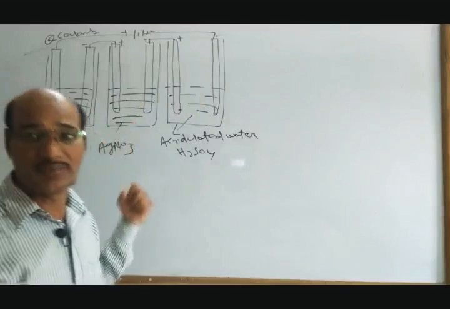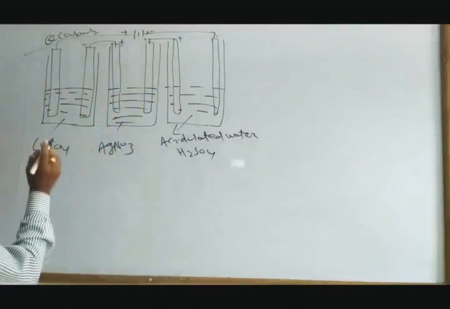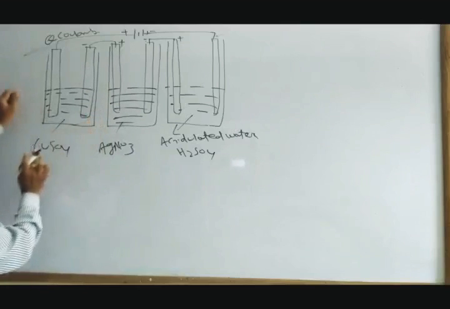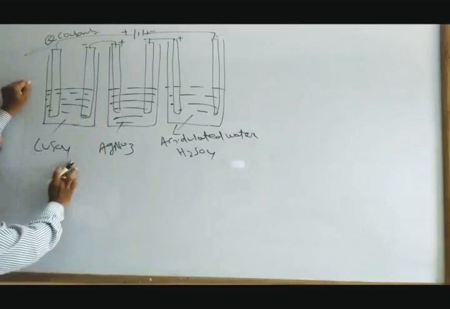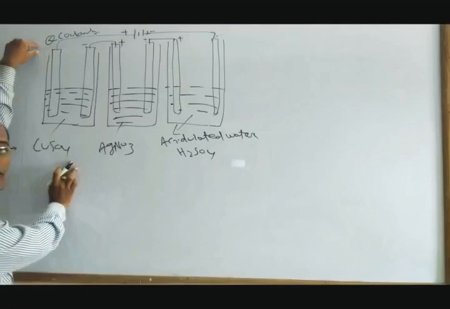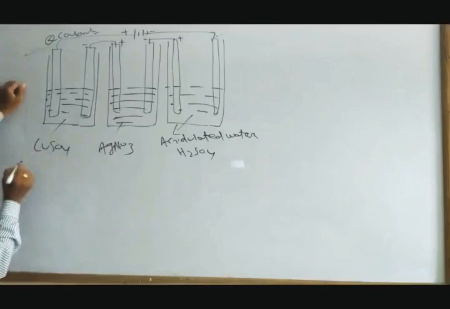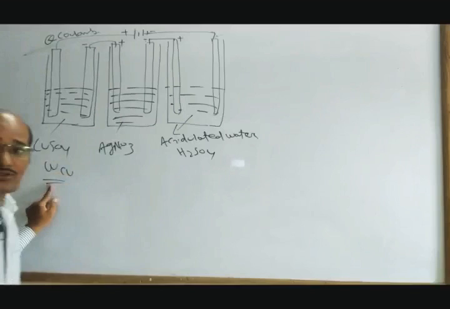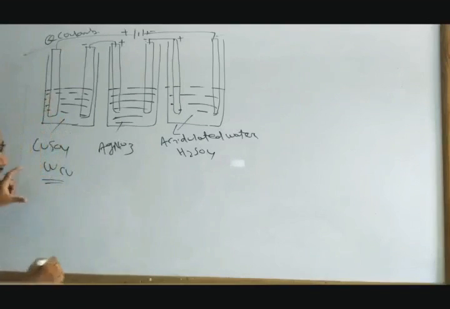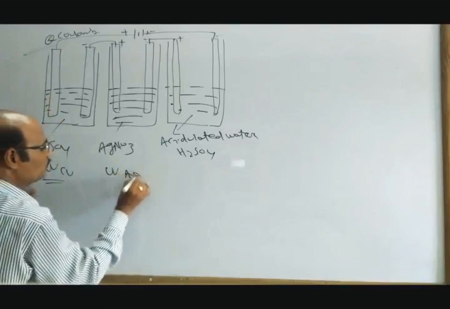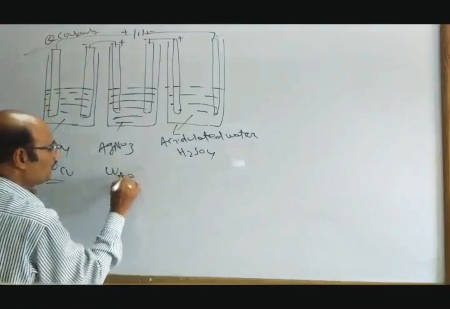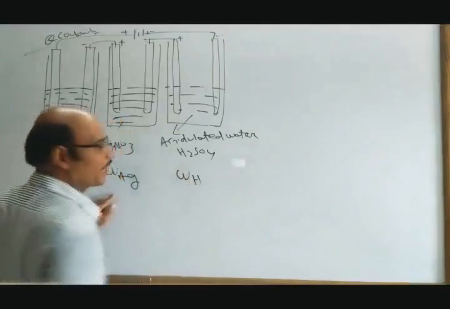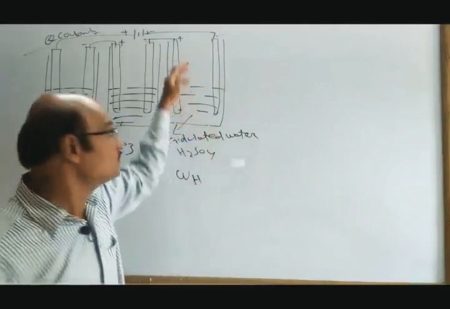Then what will happen? Let us think about this one cell. This cell contains the copper sulfate electrolyte, and we have supplied some Q amount of electricity. Let W of Cu be the amount of substance deposited in this cell at the cathode, W of Ag the amount of silver deposited at the cathode here, and W of H the amount of hydrogen deposited at the cathode of this electrolytic cell.